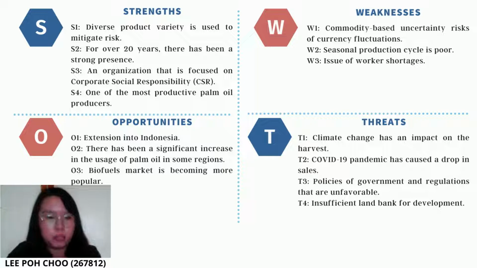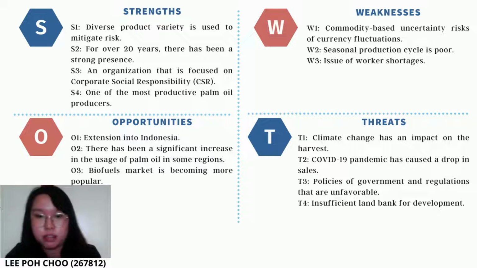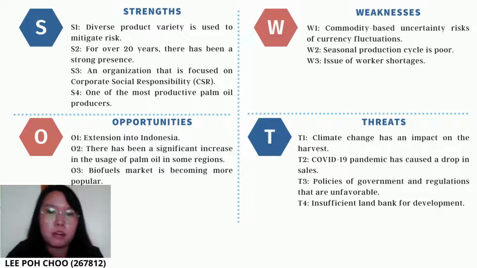For the opportunities, the first one is extension into Indonesia. The second one is that there has been a significant increase in the usage of palm oil in some regions. And the third one is that the biofuels market is becoming more popular. And the fourth is the threats. They have four threats. The first one is that climate change has an impact on the harvest. The second one is that the COVID-19 pandemic has caused a drop in sales. The third one is unfavorable government policies and regulations. And the fourth one is insufficient land bank for development.